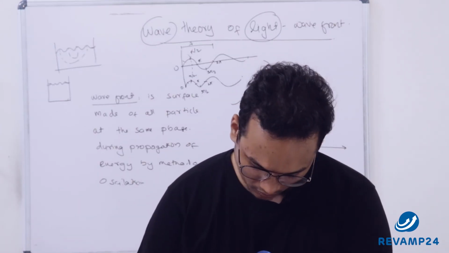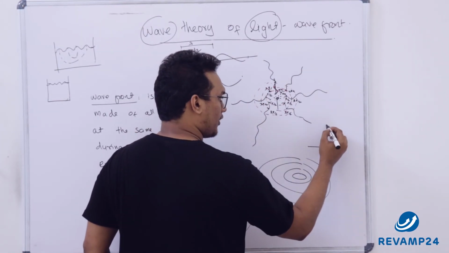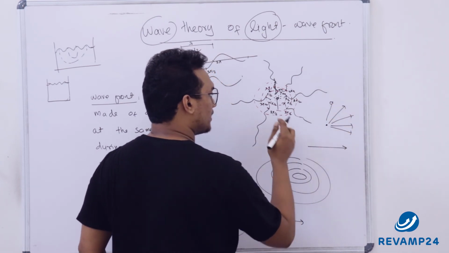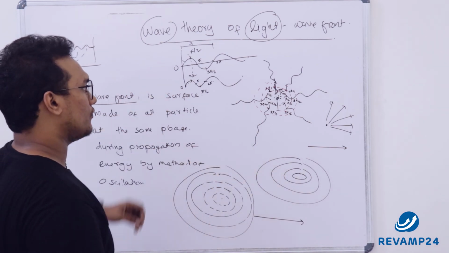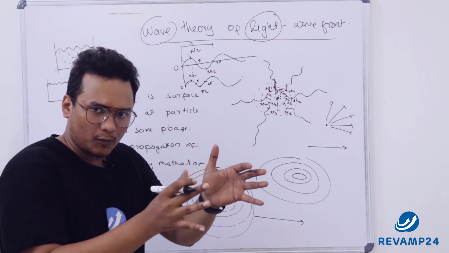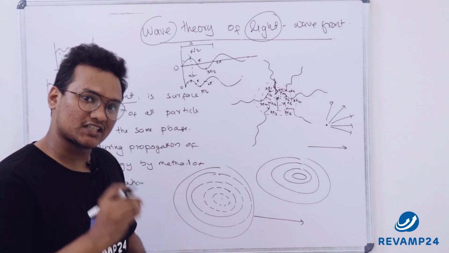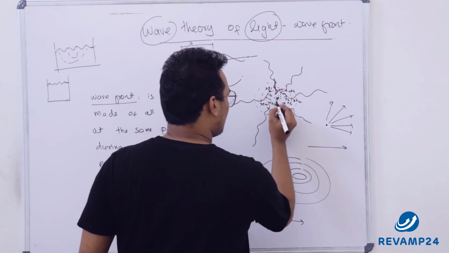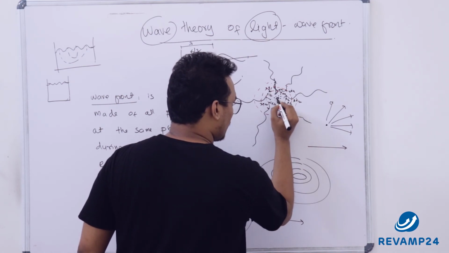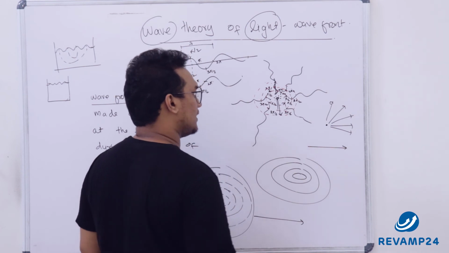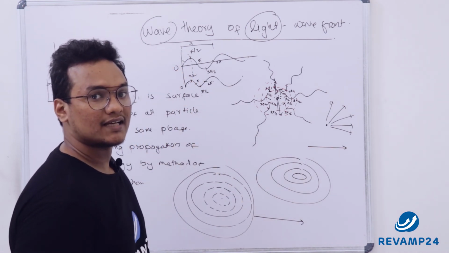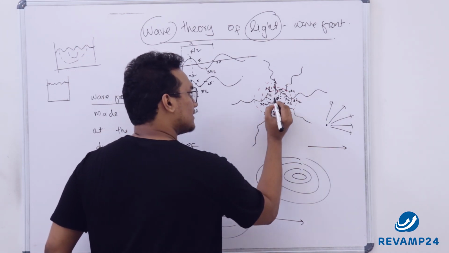Newton said that light is propagated from a source like a bullet traveling in a medium, but here it is done through wavefronts. Now, wavefront is propagated, but how will we get the direction of the wavefront? Just draw a perpendicular to the wavefront. This is the surface of the wavefront. Draw a perpendicular. This is the direction of propagation, and this can also be termed a ray. So these are rays.